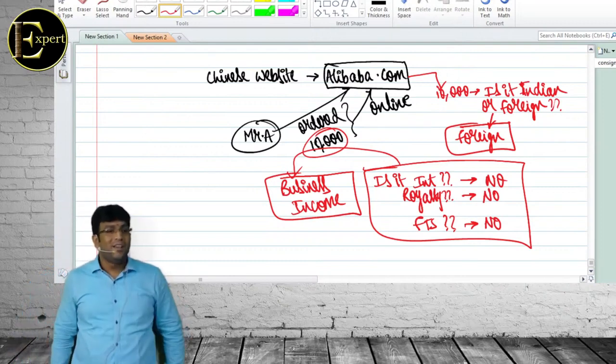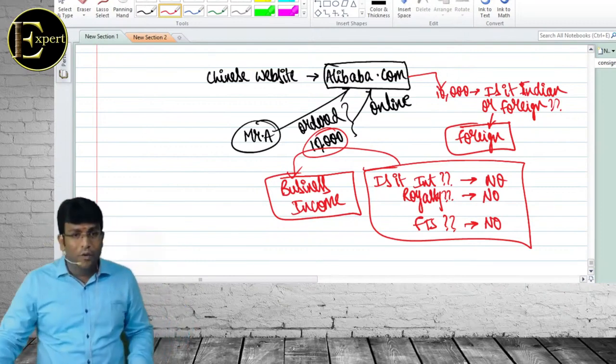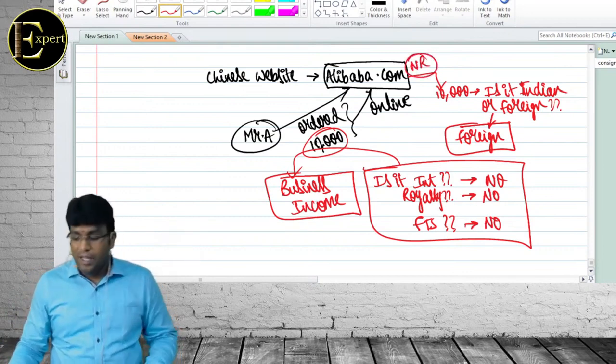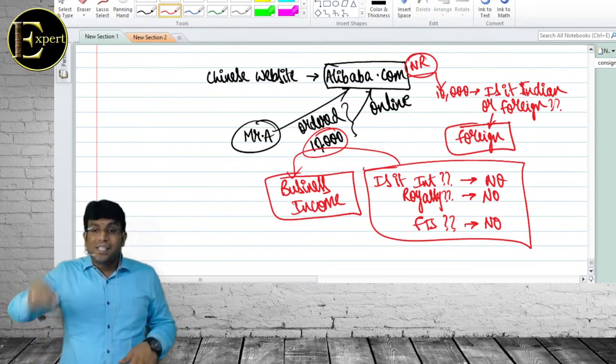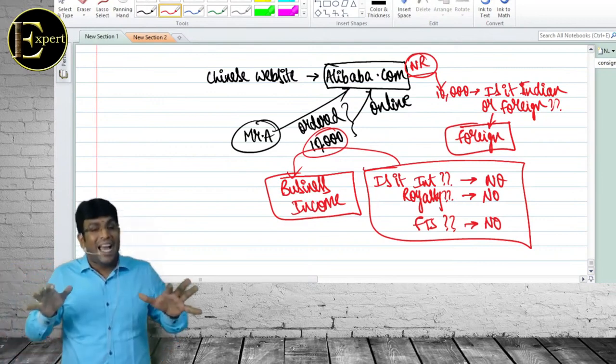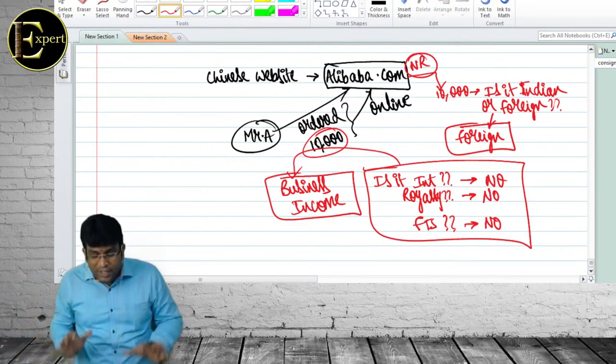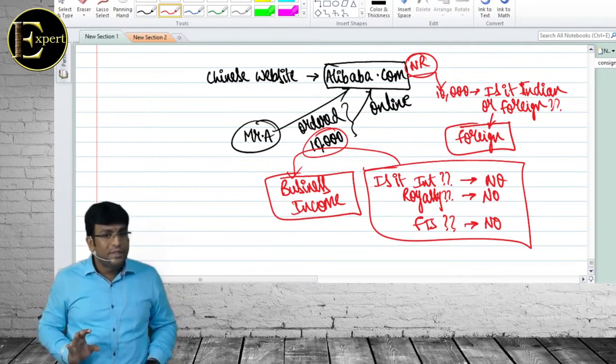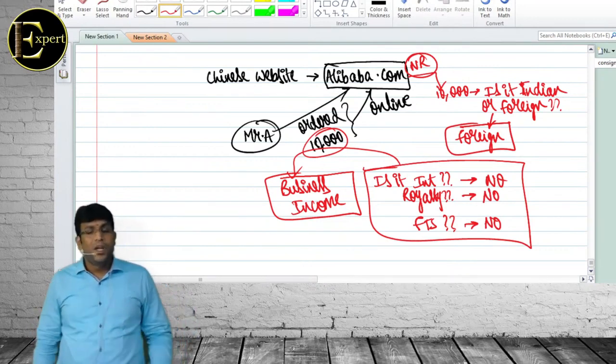And law says non-resident. Obviously Alibaba is a non-resident only, no? पूरा सब कुछ बाहर ही है ना यार? Non-resident business income in India is taxable only if non-resident has business connection in India. I repeat again. What did I just say?